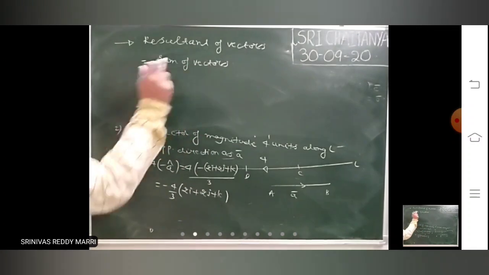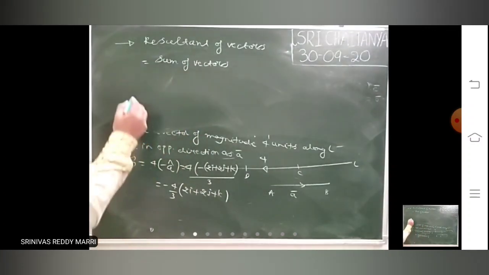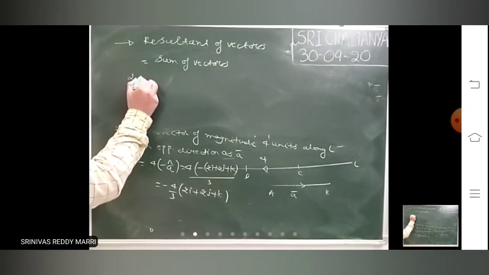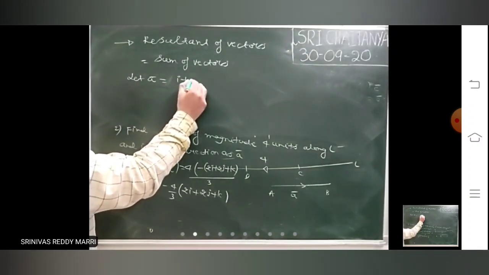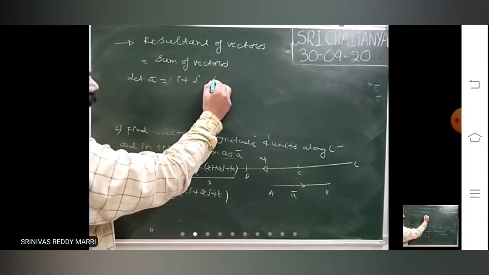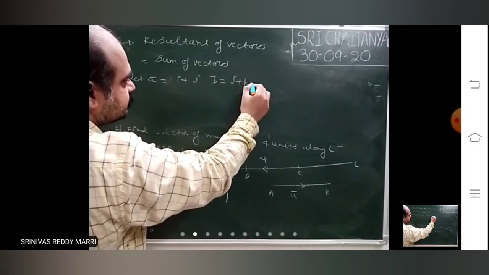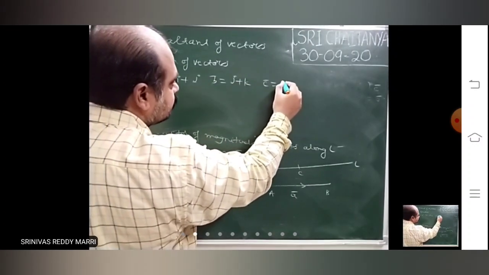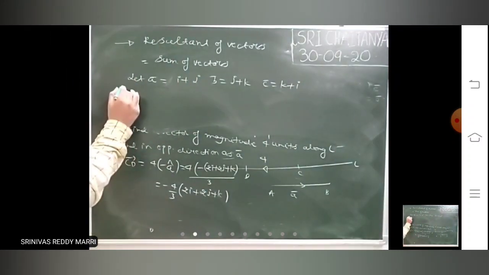If you calculate the sum of the vectors, that is called the resultant. Suppose, let A bar equal i plus j, B bar equal j plus k, C bar equal k plus i.